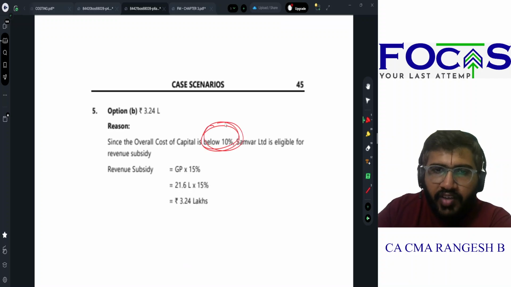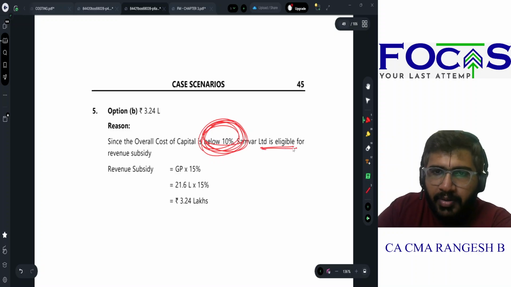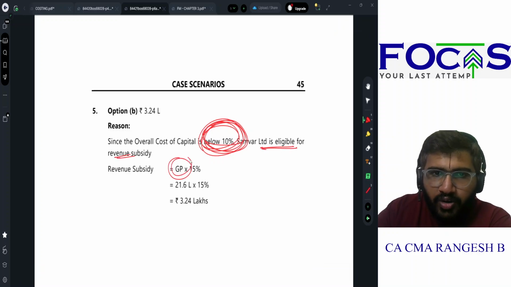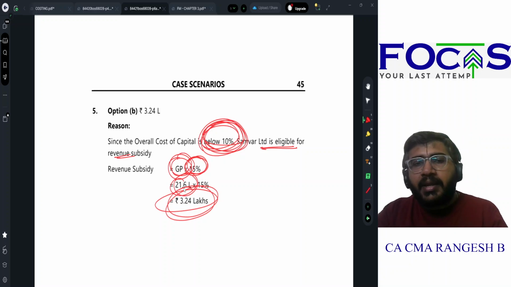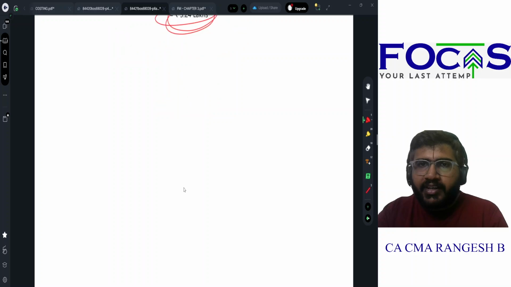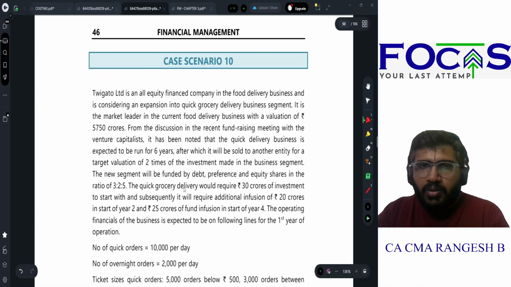Since overall cost of capital is below 10%, the company is eligible for revenue subsidy. எவ்வளவு revenue subsidy? GP into 15%. GP is 21.6 into 15%. Annually, they will be getting 3.24 lakhs as a subsidy from the government. With this, case scenario number 9 is over.